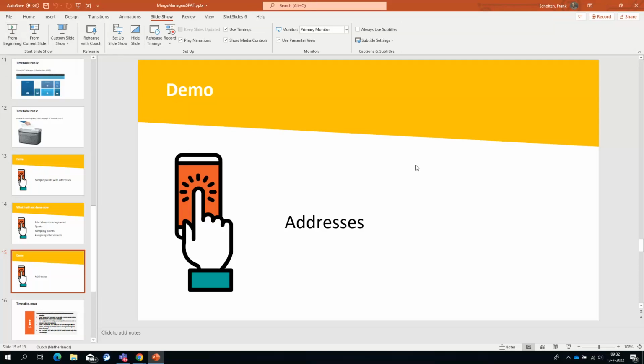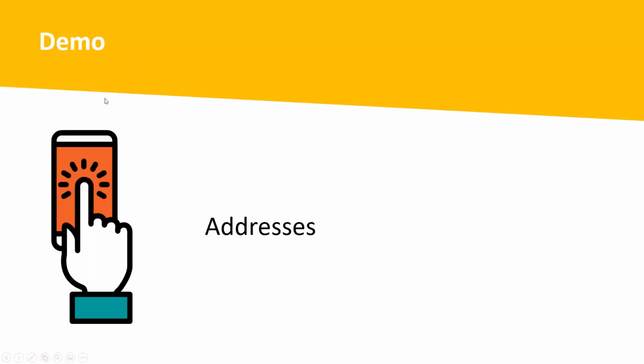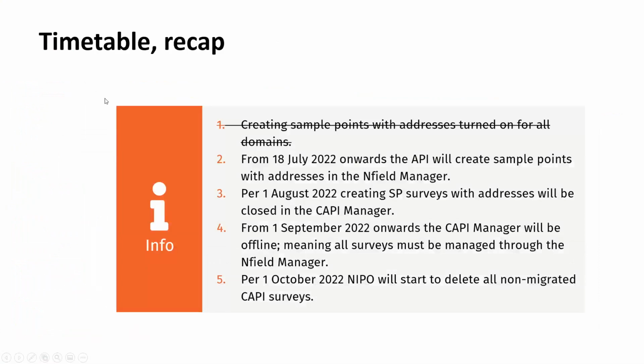Okay. Then let's have one current slide, a reminder of the timetable. Again, creating sample points with addresses should be turned on for everyone on your domain. If that is not the case for your domain, please contact the help desk as soon as possible.